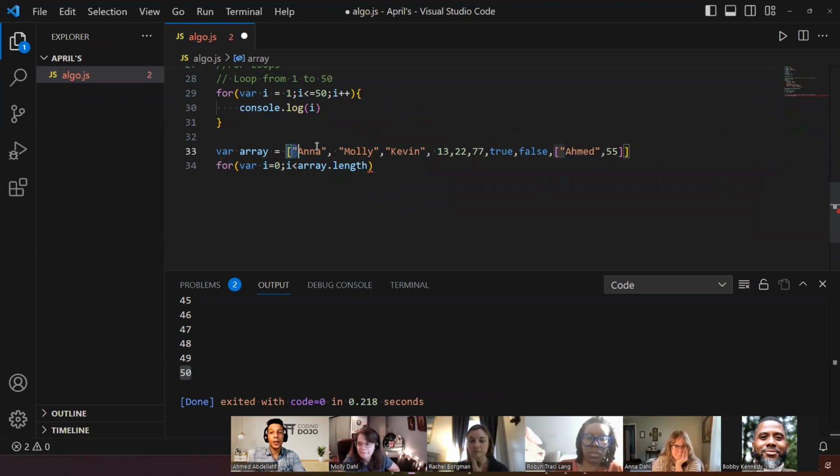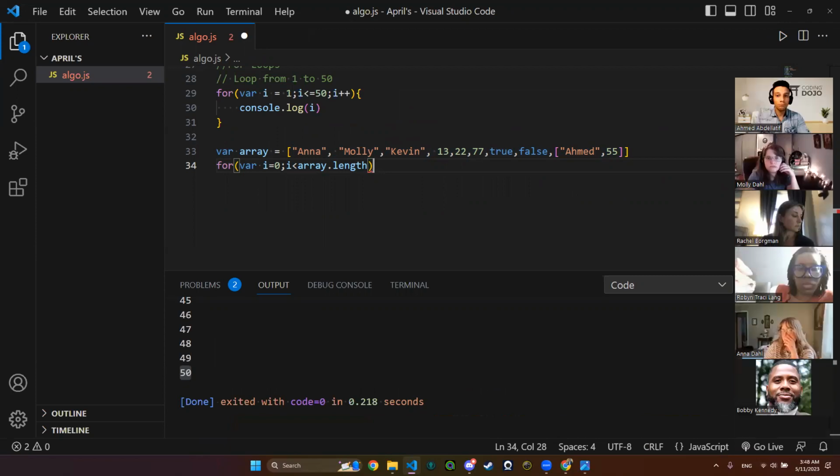Here is my array, right? My condition is as long as I am in the array. If I go out of my array, I will stop. I want to go through the whole array, all of it. So as long as I am in the indices of the array, I need to have the length of the array, so array.length will work.